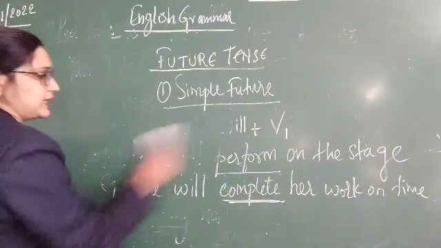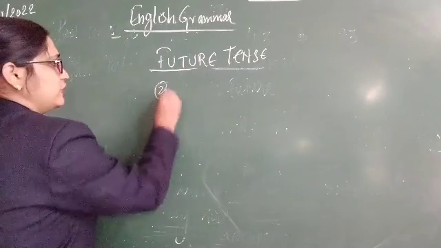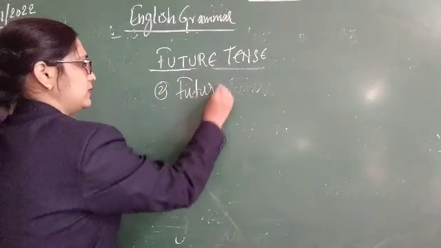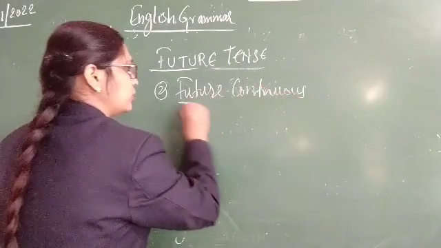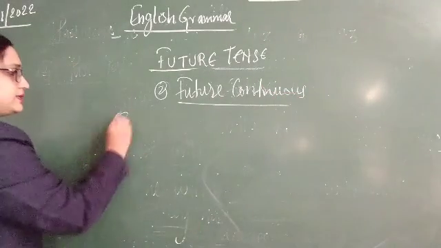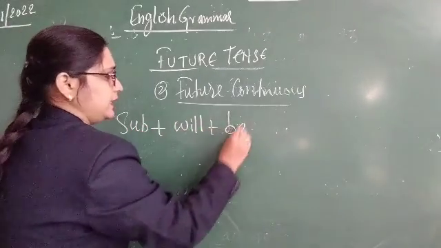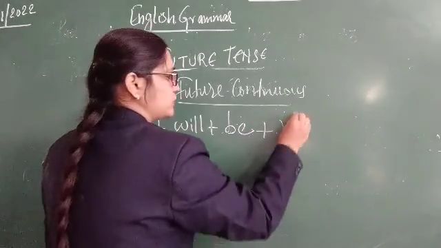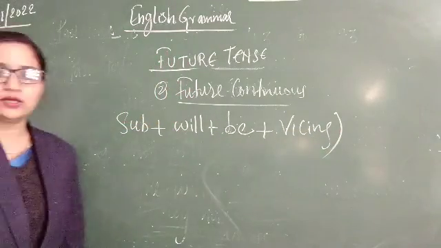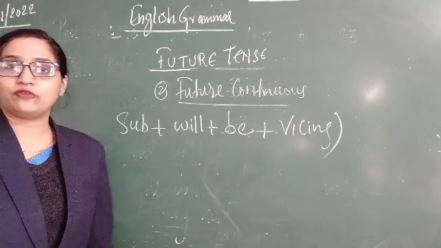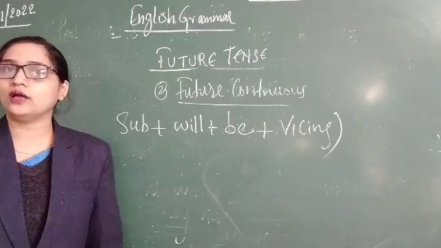Okay, now the second one is future continuous. Okay, its structure is subject will be, verb first form with its ing form. Now the example that we have taken in the simple future is they will perform on the stage.